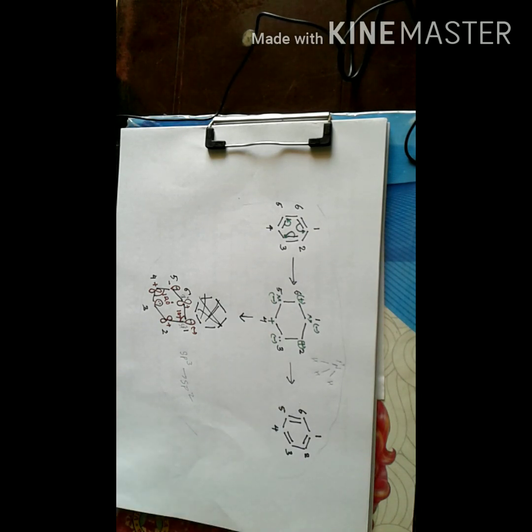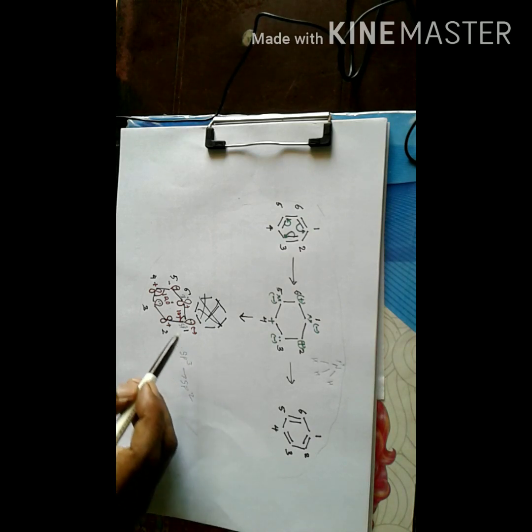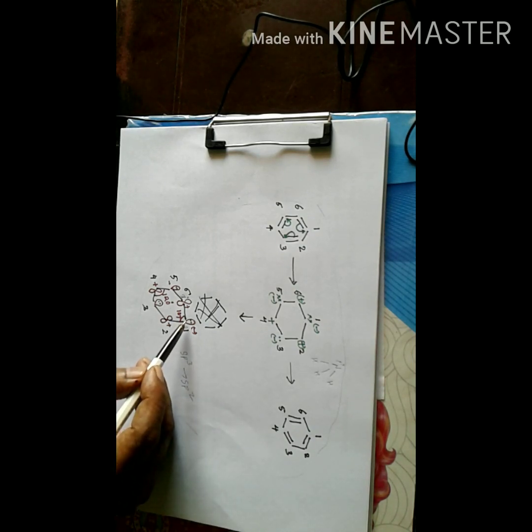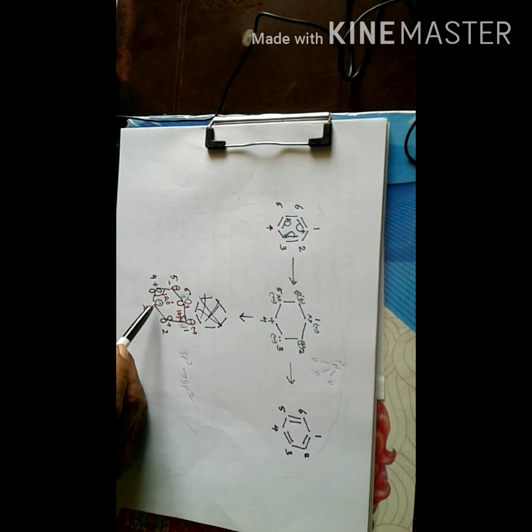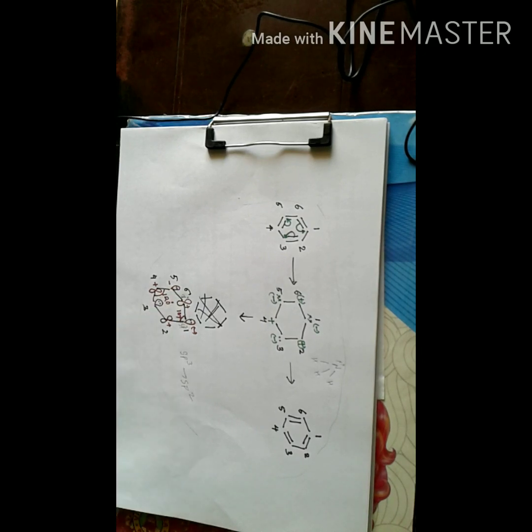Now the situation is a little unstable, and what happens is that the filled orbital of carbon 1 will overlap with the vacant orbital of carbon 2, and the filled orbital of carbon 3 will overlap with the vacant orbital of carbon 4, and the filled orbital of carbon 5 will overlap with the vacant orbital of carbon 6. Now during these overlaps, two things happen.